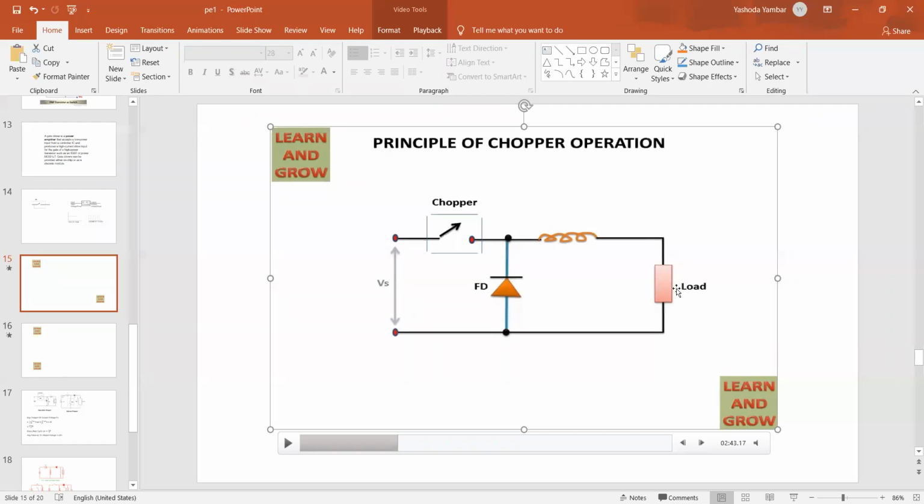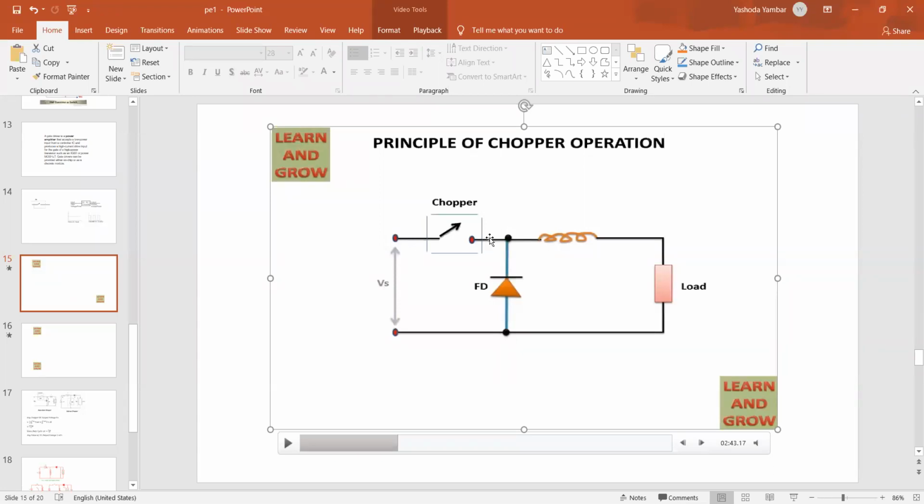Where do we use the DC motor? In lift systems, we use the DC motor. In electric trains, we use the DC series motor. Wherever the DC motor speed has to be controlled and the supply is DC, the supply could be solar cells. If you see multiplex theaters, they involve solar panels. The solar panel is connected to the chopper circuit, and to that chopper circuit all the bulbs, the resistive loads and the inductive loads, and the lift system are connected. So we should design the new circuit also, right?